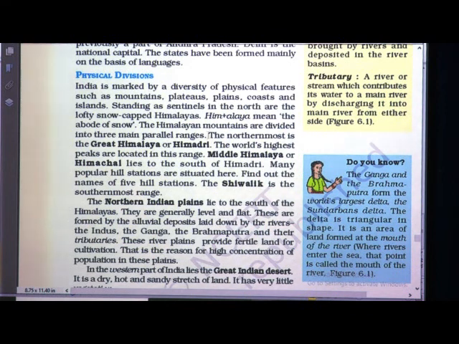The northmost part is the Great Himalaya or Himadri, then the middle part is called Middle Himalaya or Himachal. Middle Himalaya or Himachal lies to the south of Himadri, and many popular hill stations are situated here. And lastly is the Shivalik, that is the southmost range.